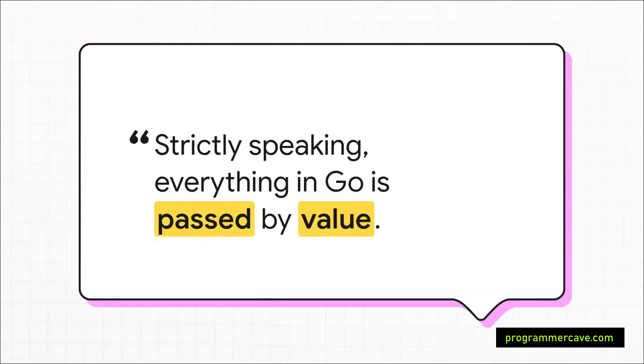Yep, that's it. When you pass a variable to a function, Go always makes a copy of it. Always. Now I know what you're thinking. Hang on a second. When I pass a slice to a function and change it, the original does change, and you're not wrong. The magic, and let's be honest, the confusion, all comes down to what is actually being copied.